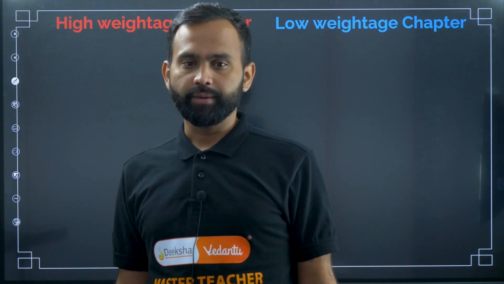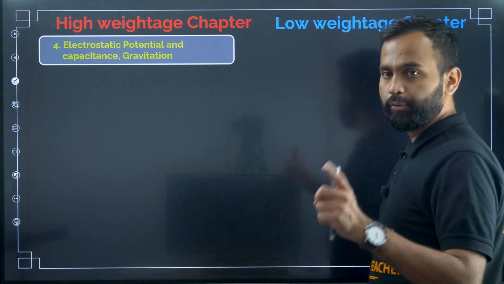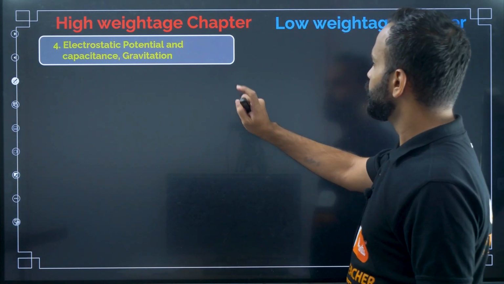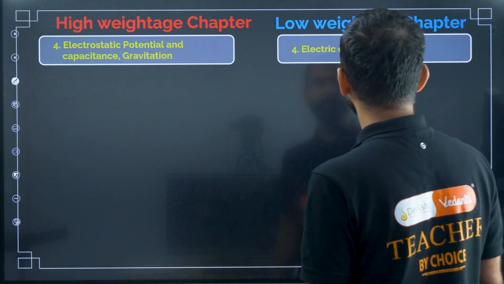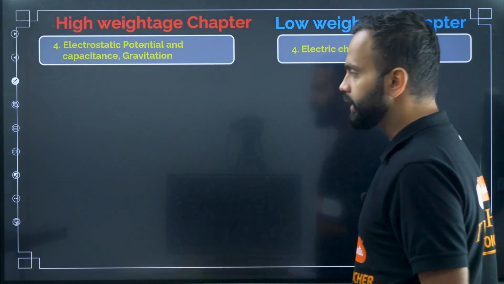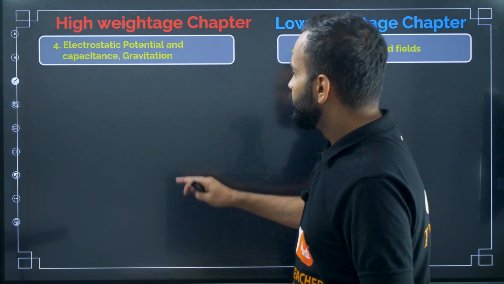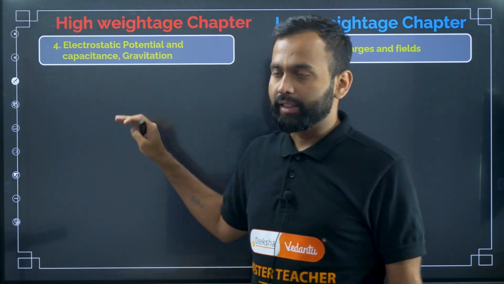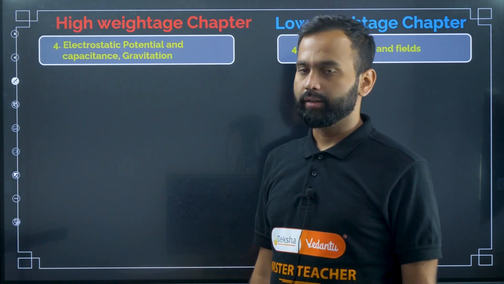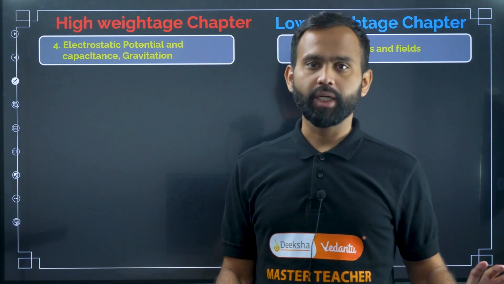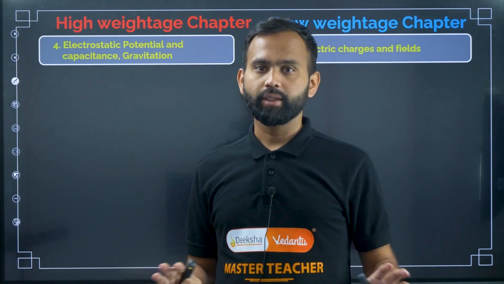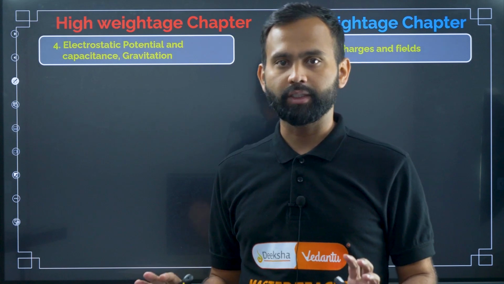Yeah, next one, in day 4 you have to read electrostatic potential and capacitance, and gravitation. The low weightage chapter is electric charges and fields. So electrostatic potential, capacitance, and why have I included gravitation? See, electrostatics and gravitation are both similar chapters, and the formulas are also similar, right?